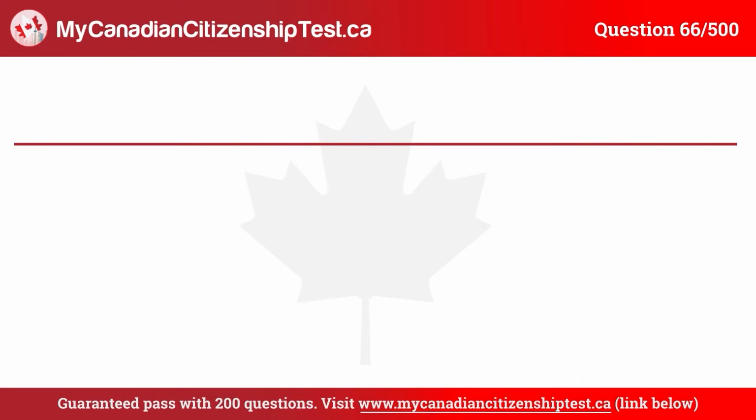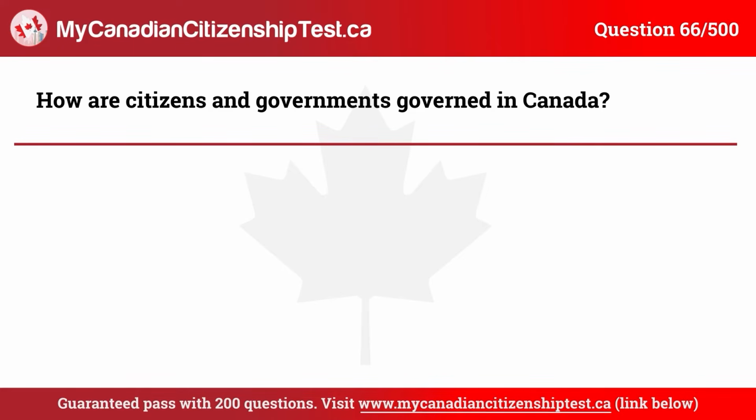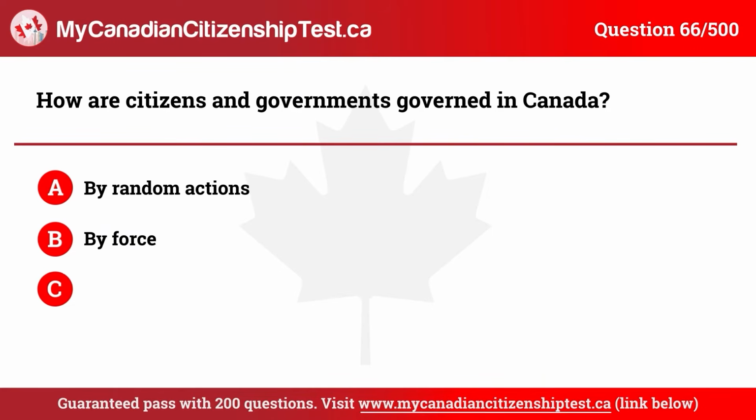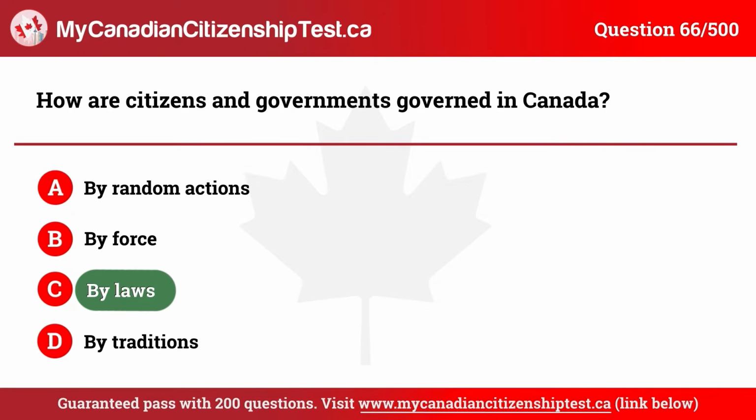Question 66. How are citizens and governments governed in Canada? A. By random actions. B. By force. C. By laws. D. By traditions. The correct answer is C. By laws.